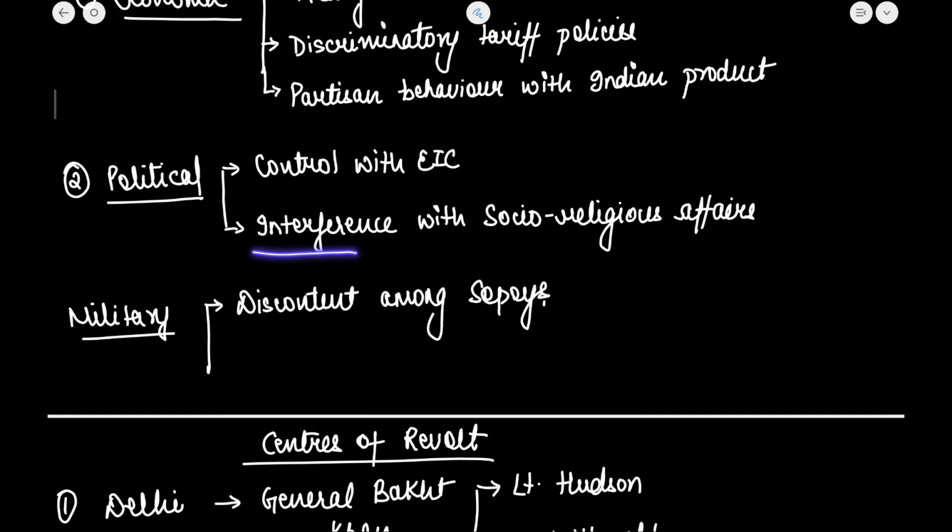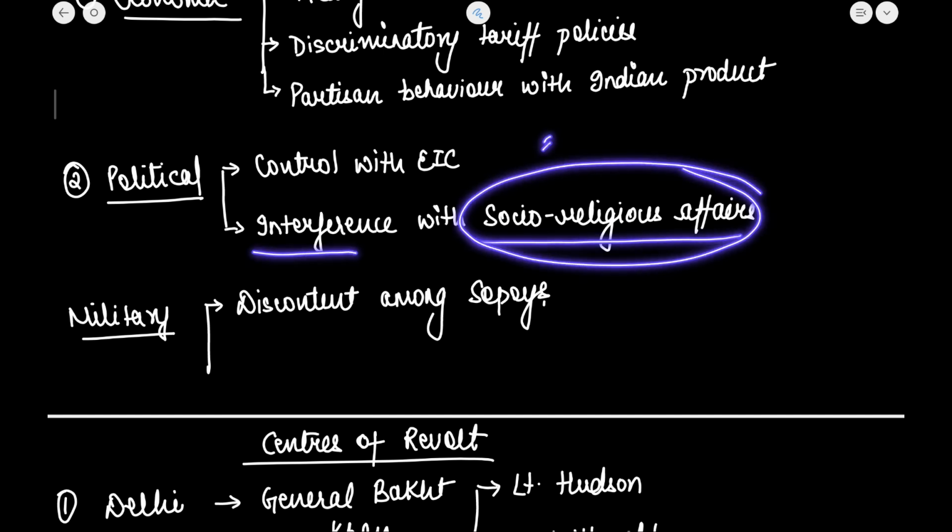Now, interference with the socio-religious affairs. I told you about sati, I told you about widow remarriage, I told you about the dowry system. All of this was targeted.